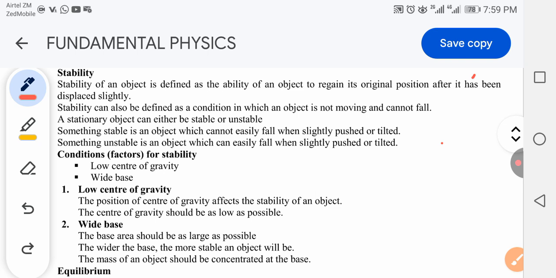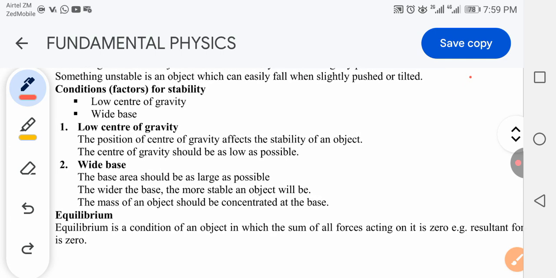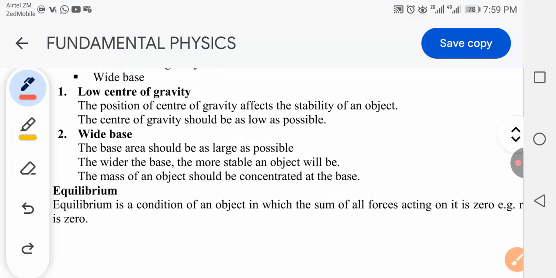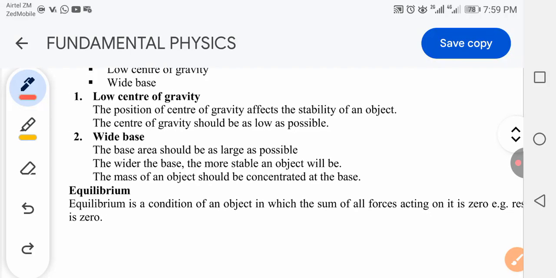So now let's look at the factors that affect stability. Number one, you need to have a low center of gravity. Number two, see how wide the base of that object is. How does a low center of gravity affect the stability of an object? The position of the center of gravity affects stability, and the center of gravity should be as low as possible.